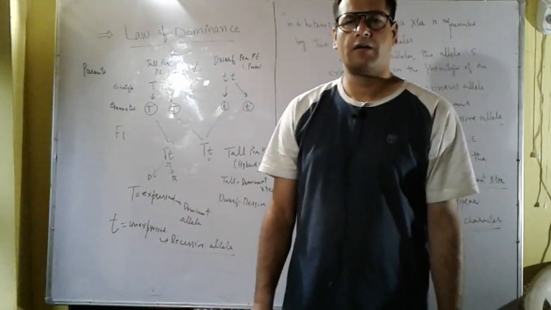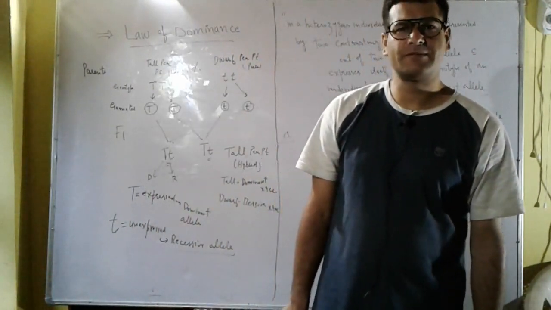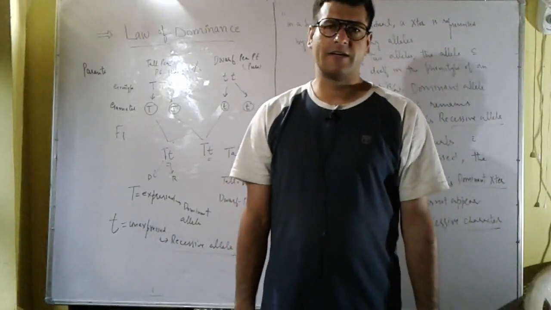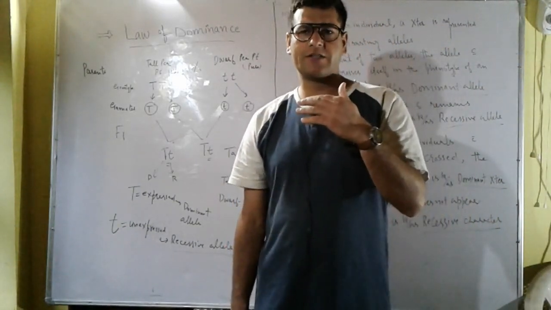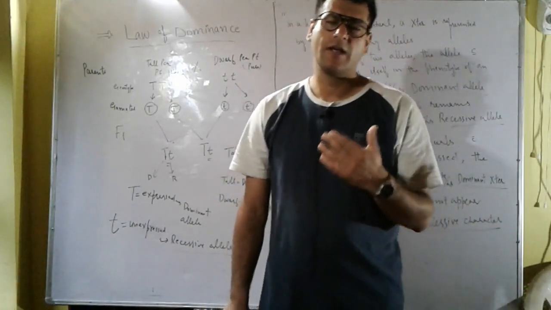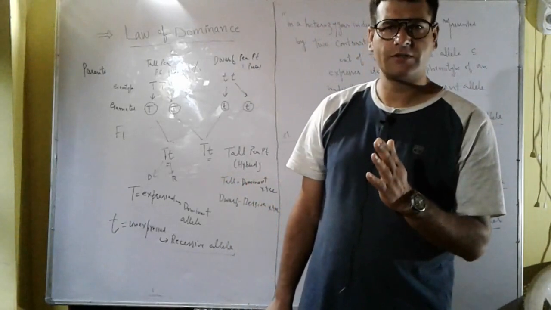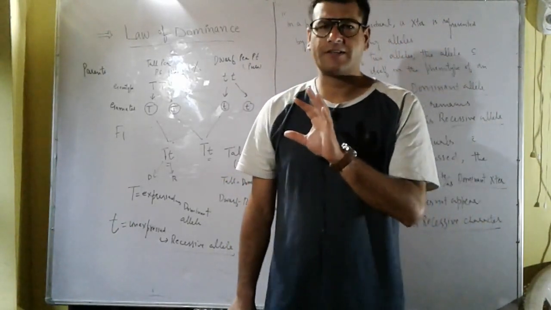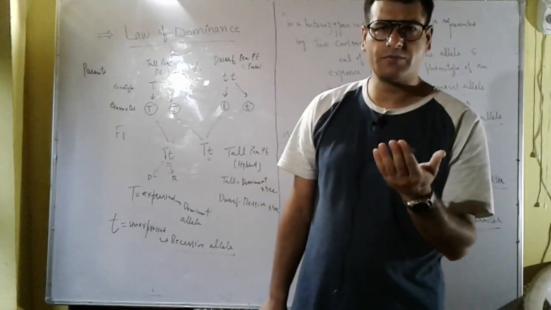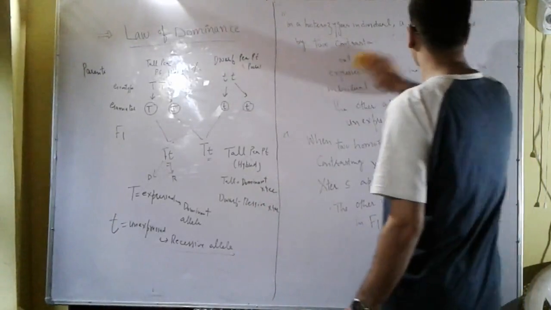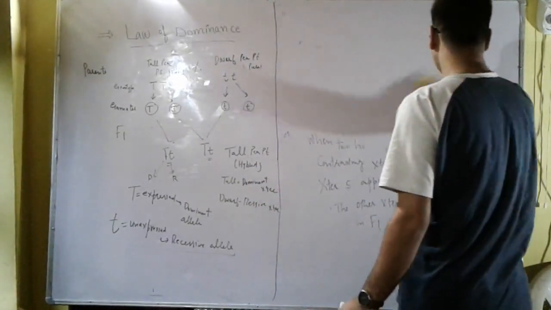Basically, Mendel experimented with Pisum sativum, which have 7 characteristics, and these characters were having 2 different contrasting forms. One form is called the dominant form, another is called the recessive form.